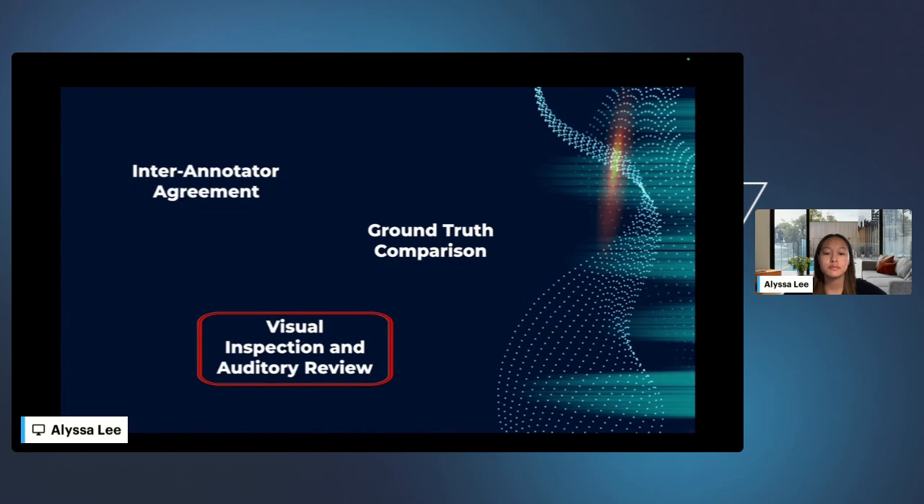This method is especially useful when automated metrics like IAA don't tell the full story, such as when multiple valid interpretations exist, specifically when dealing with emotions. Visual and auditory review is also invaluable for quality assurance. Reviewers can catch edge cases, refine label categories, or even flag ambiguous segments. While this process can be time-consuming, it brings a qualitative depth that purely statistical evaluations may miss.